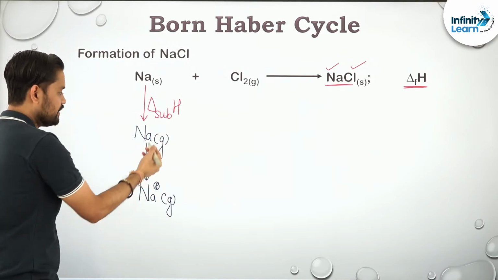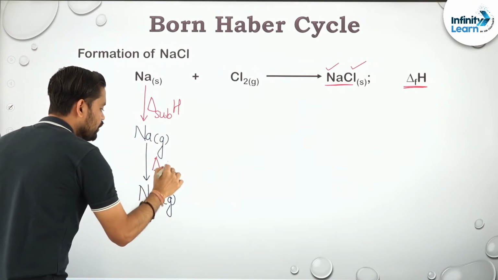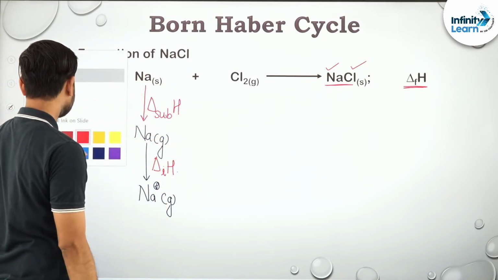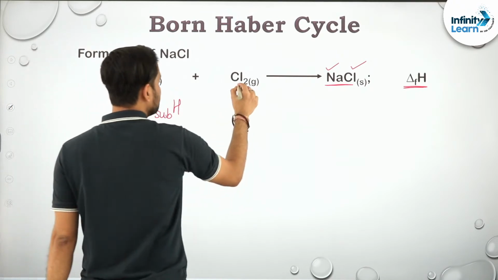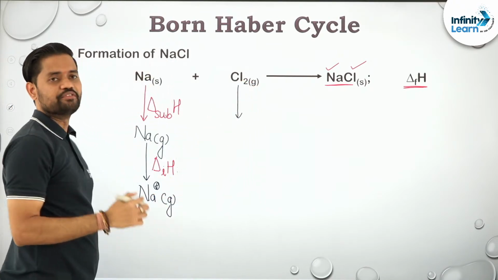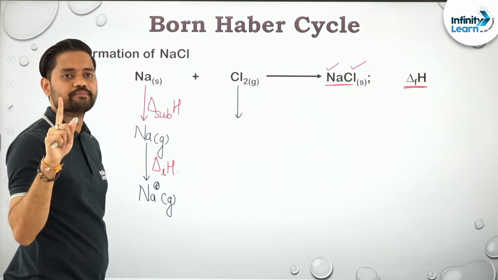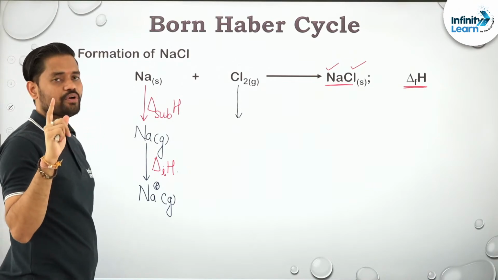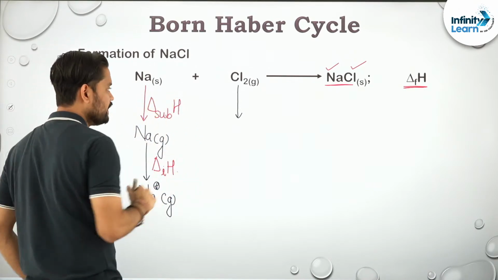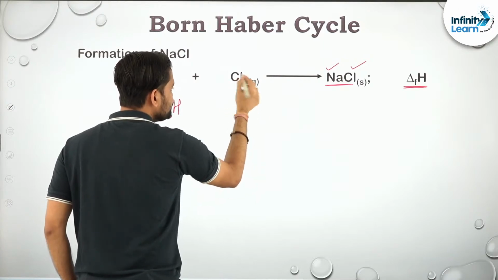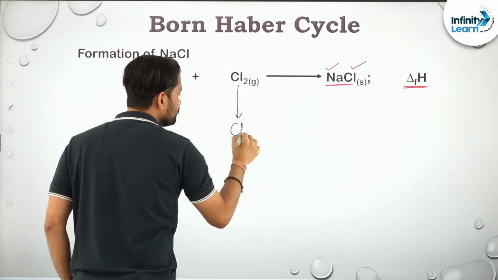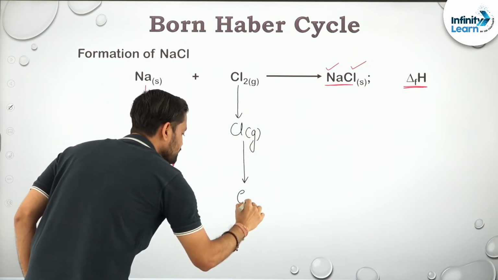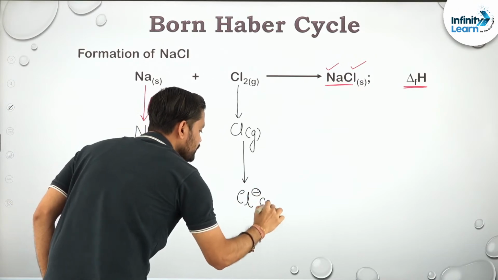Gas to ion, okay, can I say it is enthalpy of ionization. ये किसका हो गया, सोडियम का, right? Then comes chlorine. First of all, there are two chlorine, we need only one. So can I say that I have to dissociate this diatomic into monoatomic, that is chlorine gas, and then I have to ionize it and make it an anion of it, right?